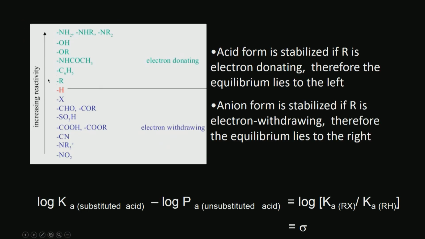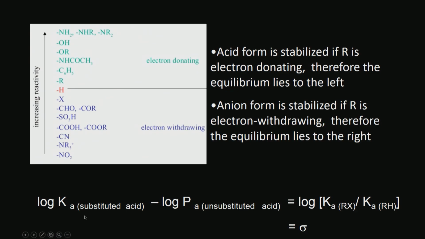So, the increasing reactivity of this electron withdrawing, okay, these are all electron donating, OCH3, OH, okay, increasing reactivity. So you can see down here, okay, and so on.